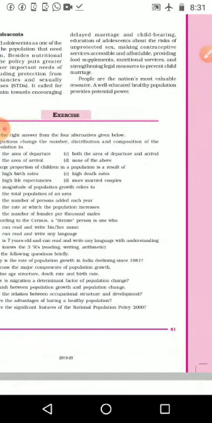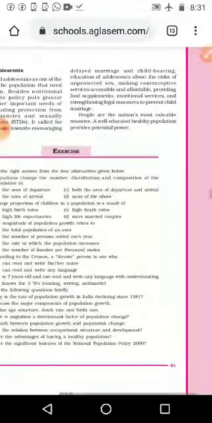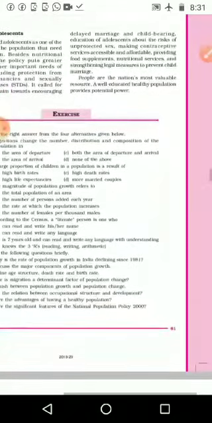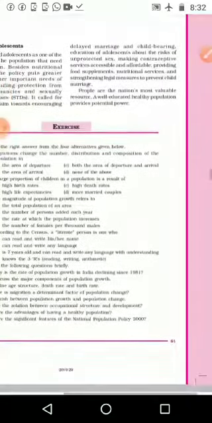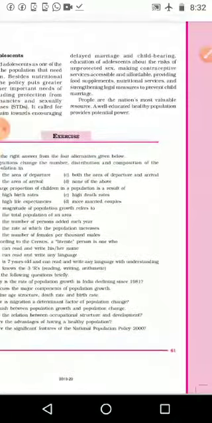Then next, providing food supplements. Not only giving awareness, not only giving contraceptives. Before that, the government wants to provide better food supplements to adolescents. Then nutritional services: they should get proper checkups from the government side and proper nutrition.